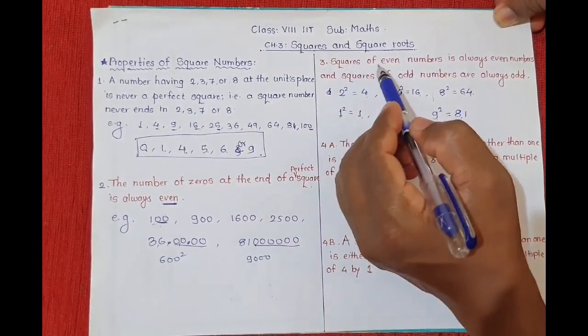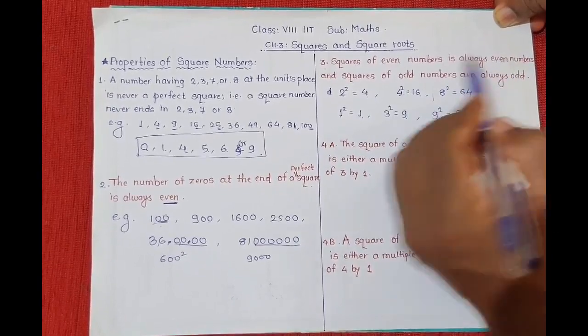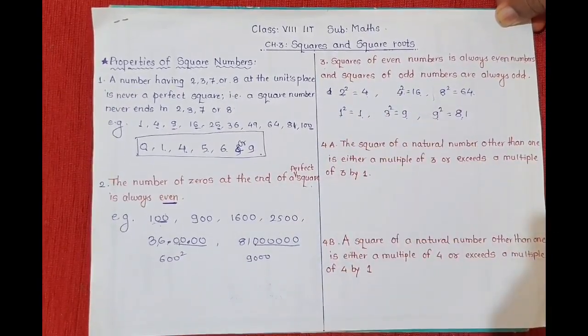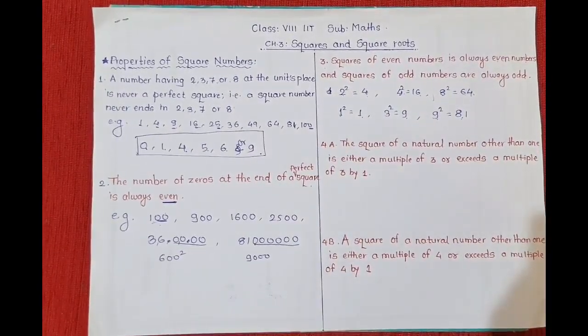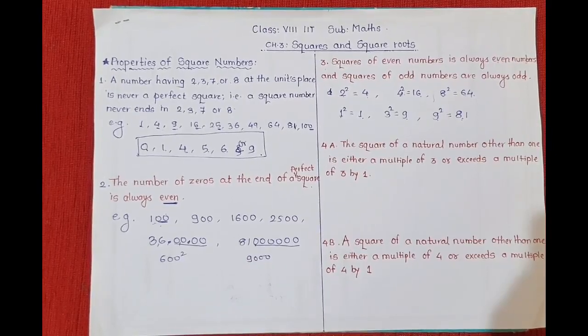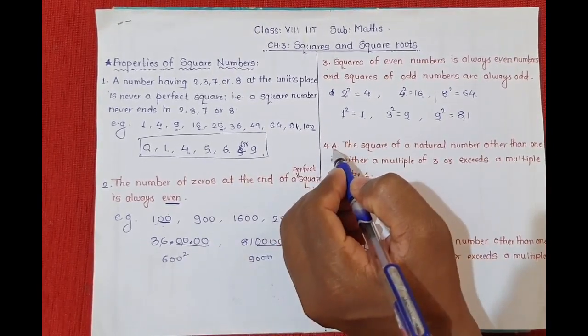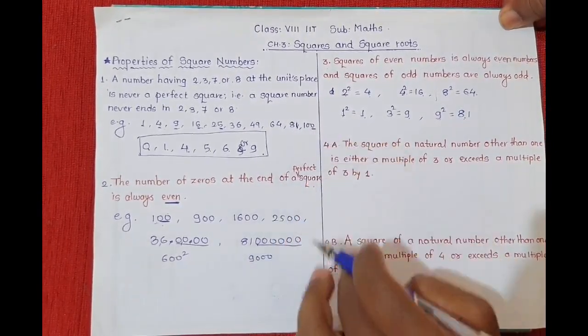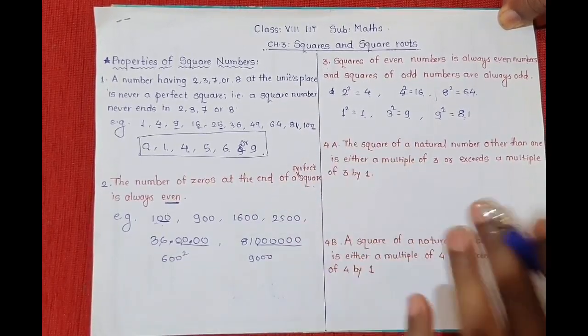Once again, see, the square of even numbers is always even and squares of odd numbers are always odd, okay. This is what the third property tells us. Then see property number 4a. There are two properties, 4a and 4b, okay.